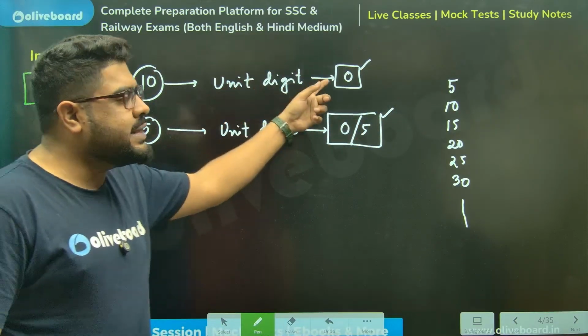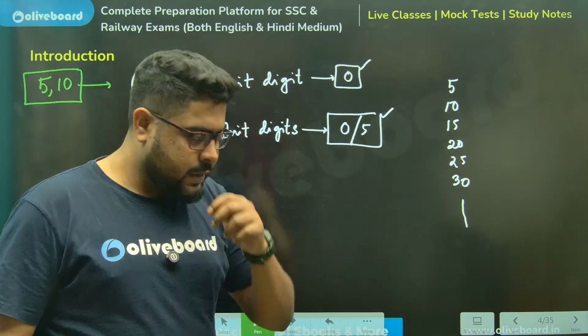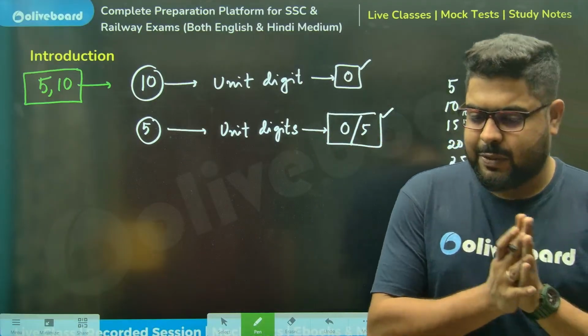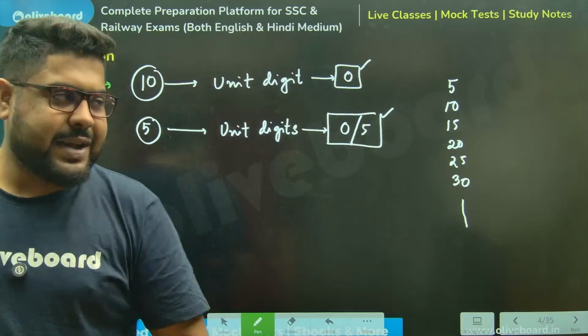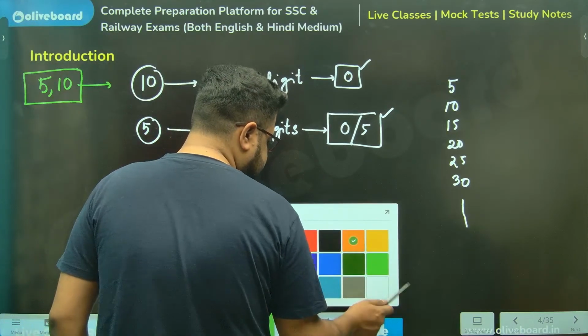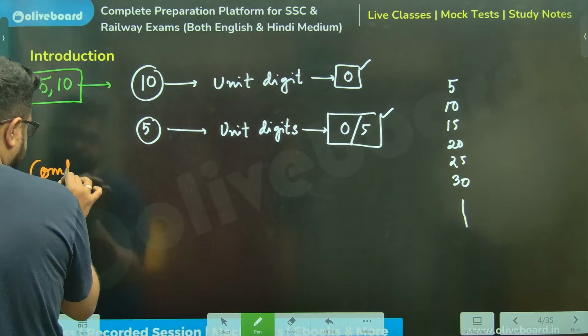And if it is only 0, that means it's 100% a multiple of 10. Now, the most important part, once this is done, is the discussion on composite numbers, sir.